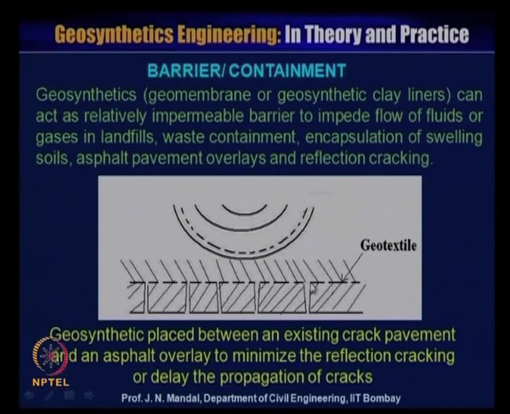So you can fill with some coating material, place one layer of the geosynthetics material, and then place the asphalt overlay on top of this geosynthetic material. So when the crack propagates, it will be arrested by the geosynthetics material, where the geosynthetic material acts as a barrier or containment.